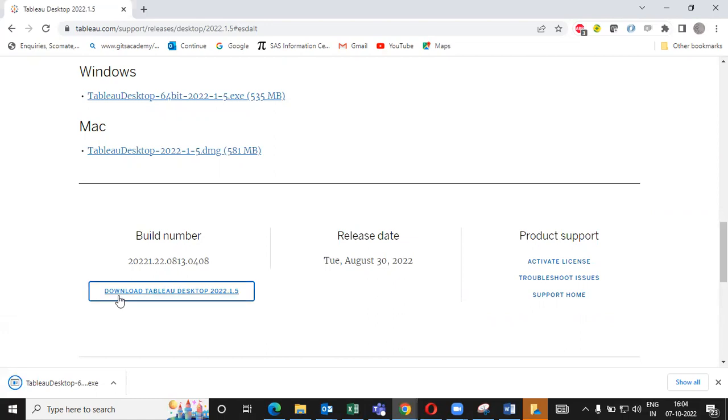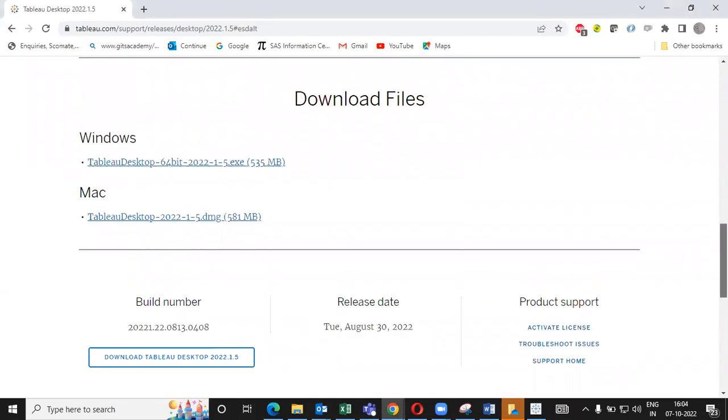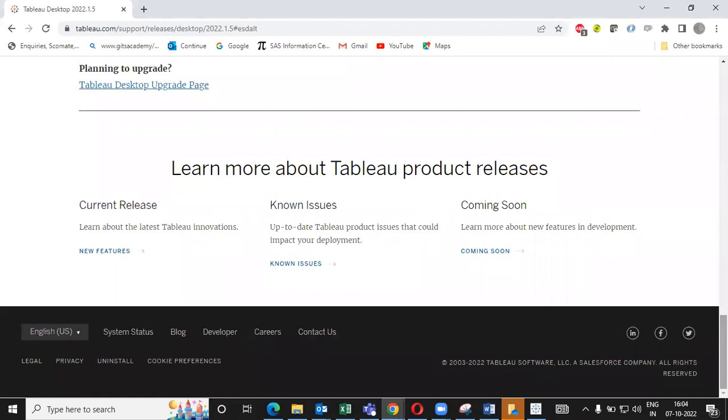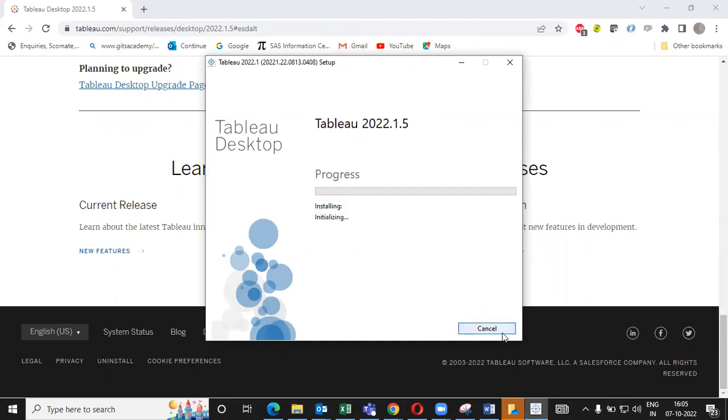Once this is done, you'll get this kind of window. Here you just right click and click on install and then press yes.